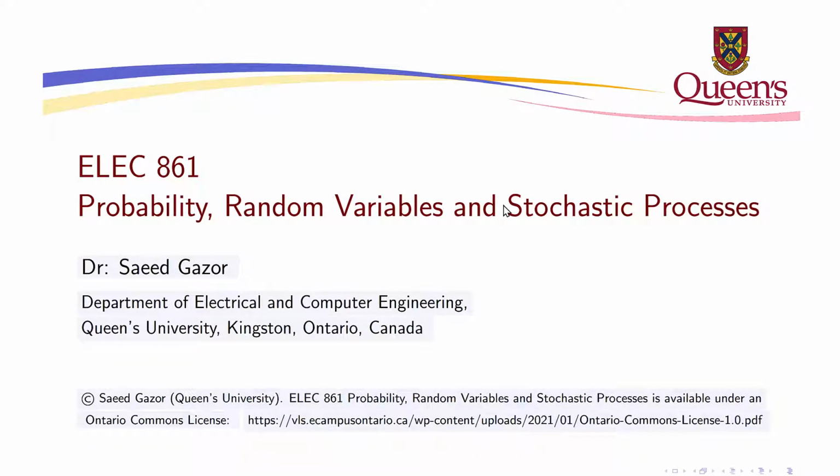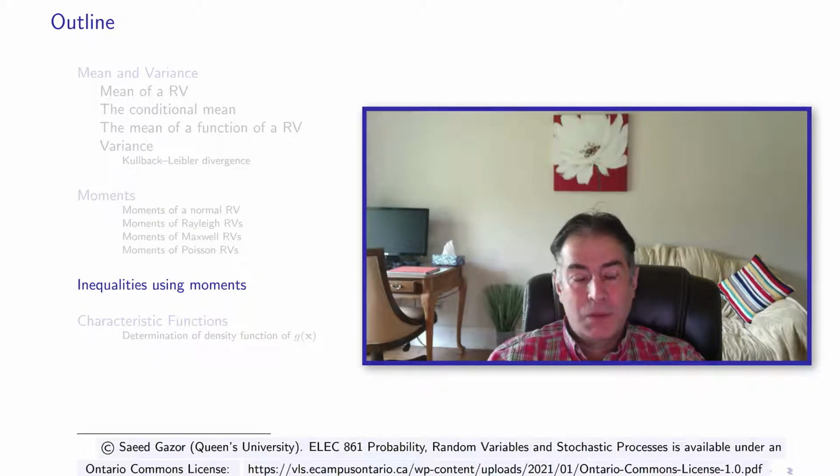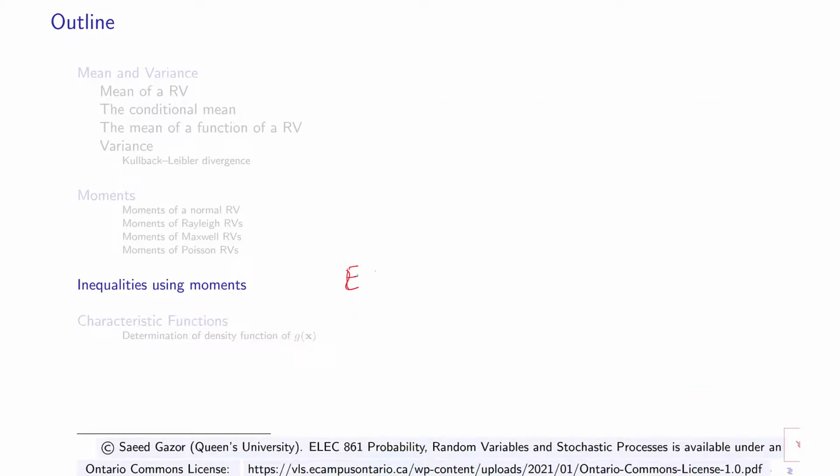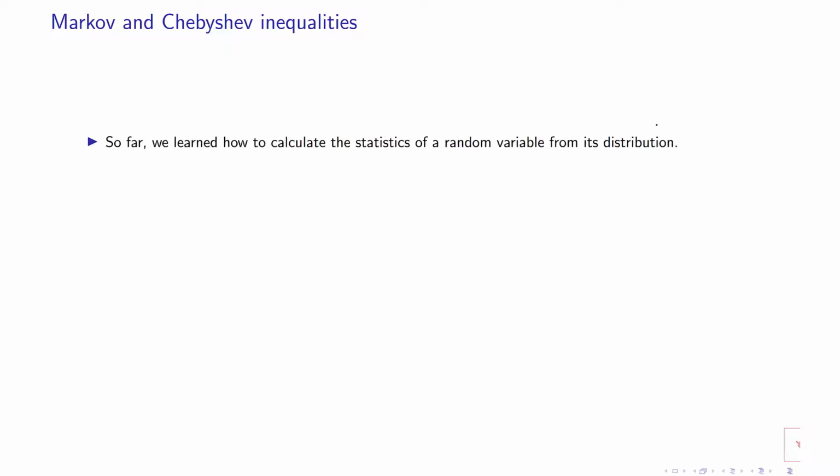This video is about inequalities generated by the knowledge of some moment about the distribution of a random variable. So we assume that some of the moments, like mean or variance, let's say mean of x and sigma squared of x, are available, and we want to know what we could say about probability. Is there any inequality or not? Two famous ones are the Markov and Chebyshev inequalities.